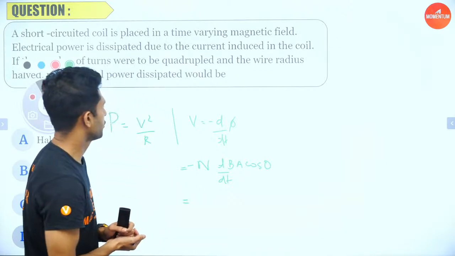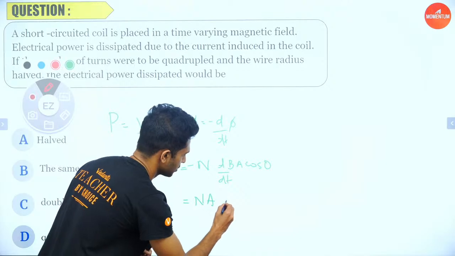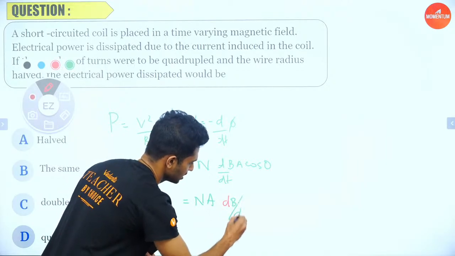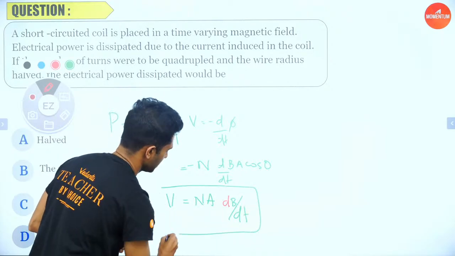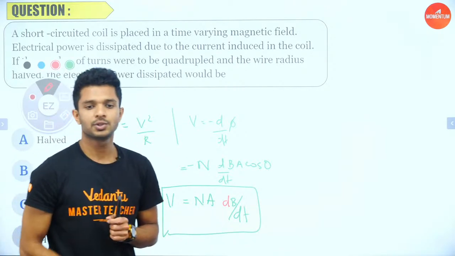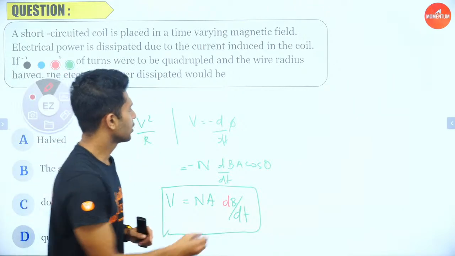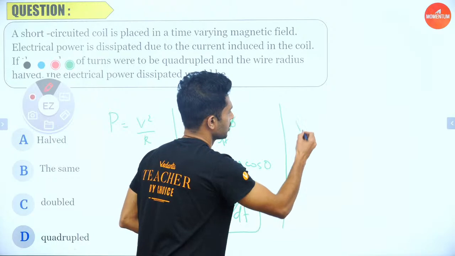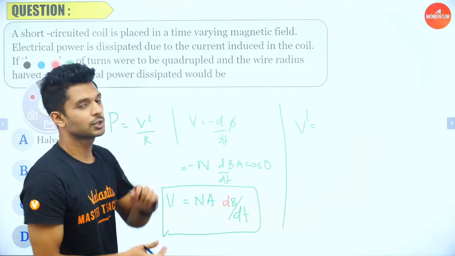So this is the formula for the potential. Let us take N outside, A outside. It is the changing magnetic field which is producing the potential. This is the equation for induced EMF or the potential. Good? Now we are going to see what is the change in potential because of the changing configuration which we are making to the coil.